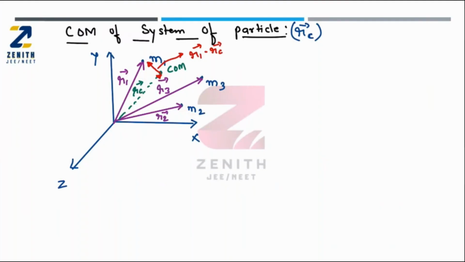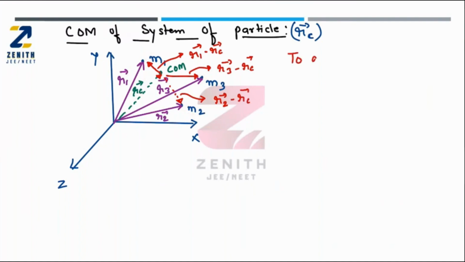Similarly, this vector is nothing but R3 vector minus RC vector. Similarly, this vector is nothing but R2 vector minus RC vector.